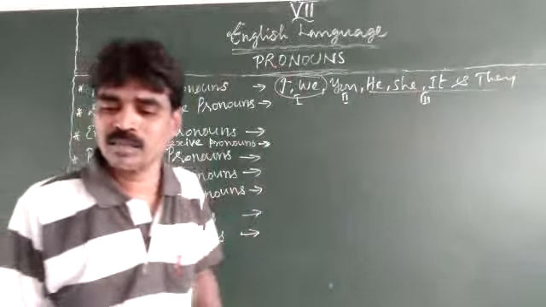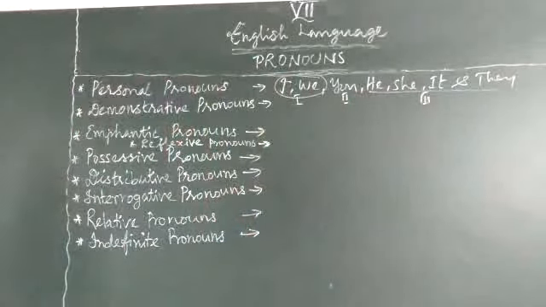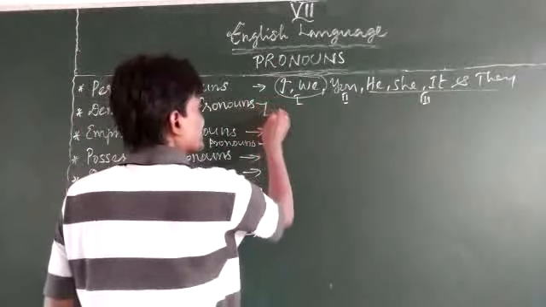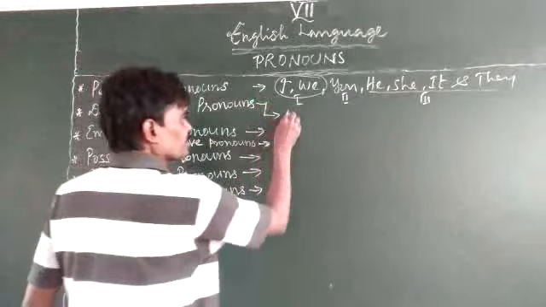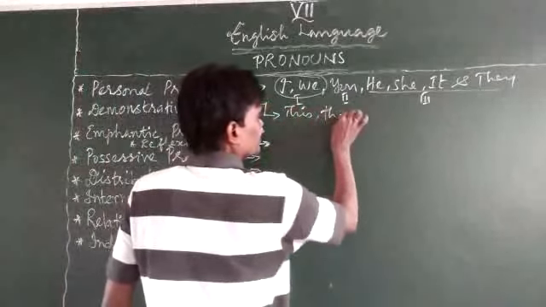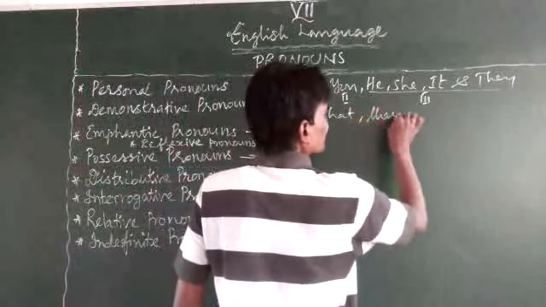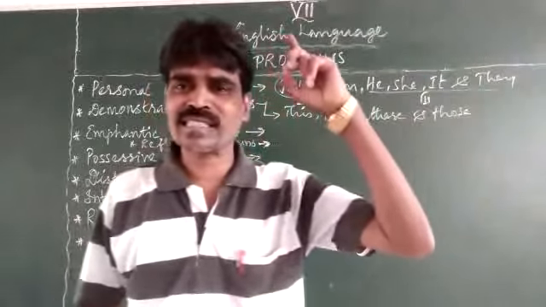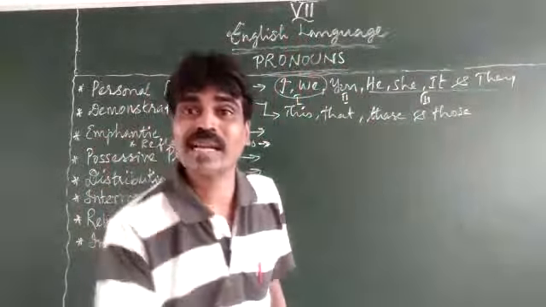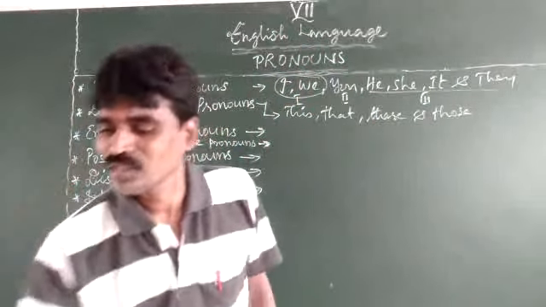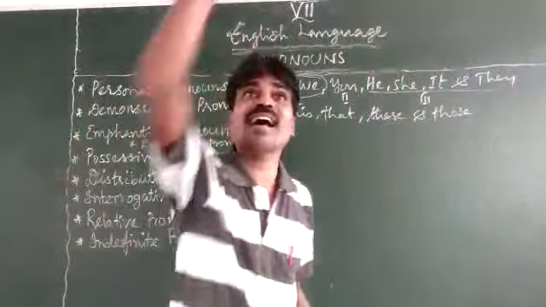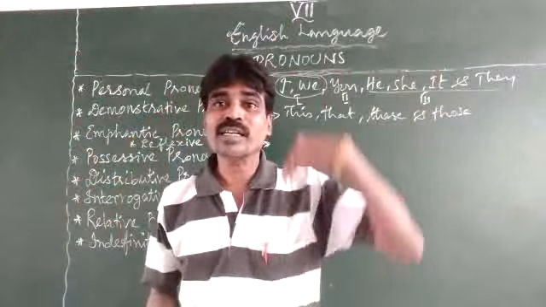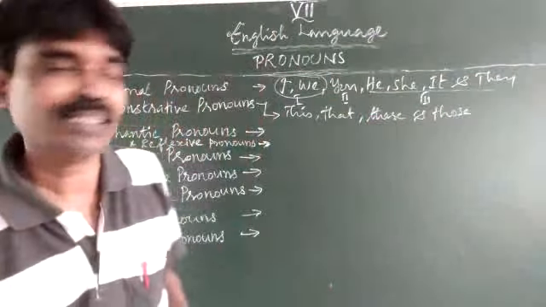So this is about the personal pronouns. Then the demonstrative pronoun. What is the demonstrative? Demonstrative in the sense this, that, these, and those. We are indicating certain things. So this is my classroom. This is the chalk. This is the duster. That is the shelf. So we are indicating certain things. We are demonstrating certain things. That's what is called the demonstrative pronouns.